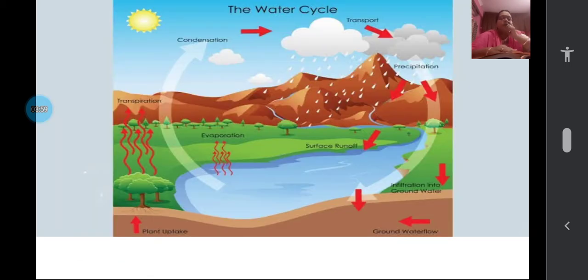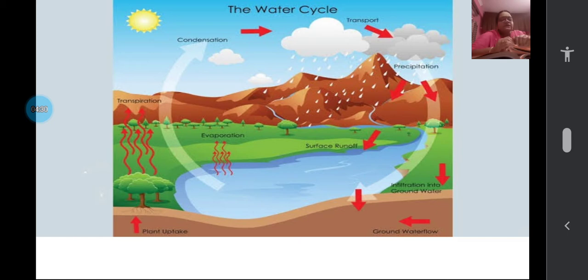No, children? First, the sun is heating the water in the water bodies. So water in the water bodies changes into water vapor. First is sun is heating the water. Next, the water is changing into water vapor. And when they go up, what will they form? They'll form clouds, because it is so cold there. The water vapor again will form as water. So water again to water.